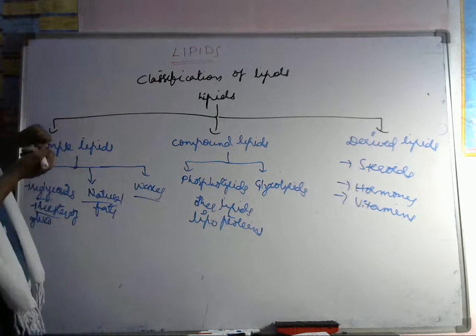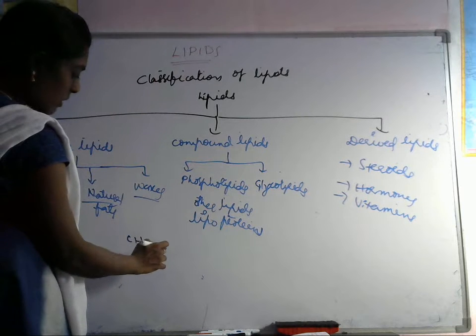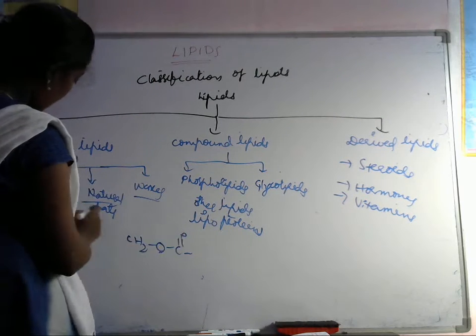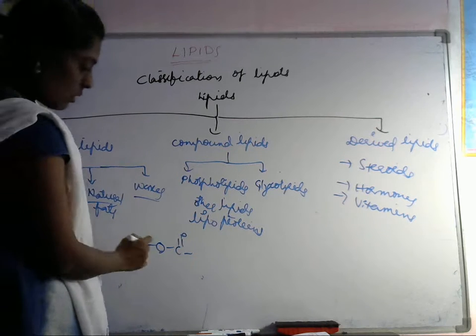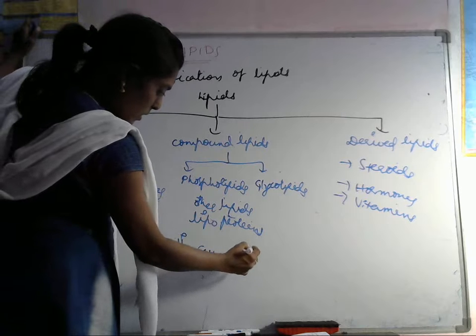Next, how will this triglyceride be present? We can write the triglyceride. These are the esters, now I will tell you the triesters. What is this structure? This is the CH3.